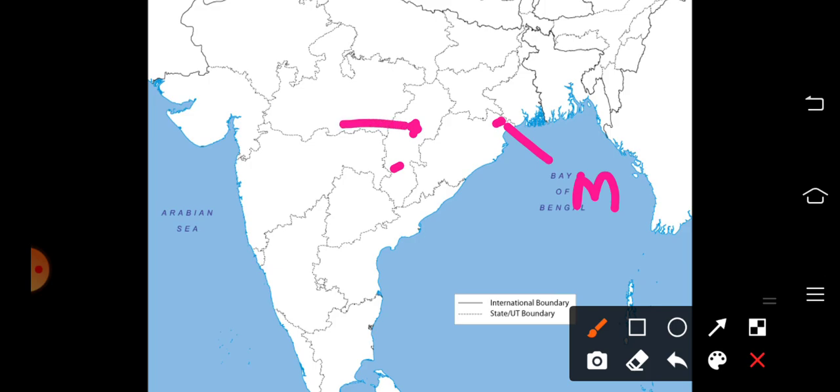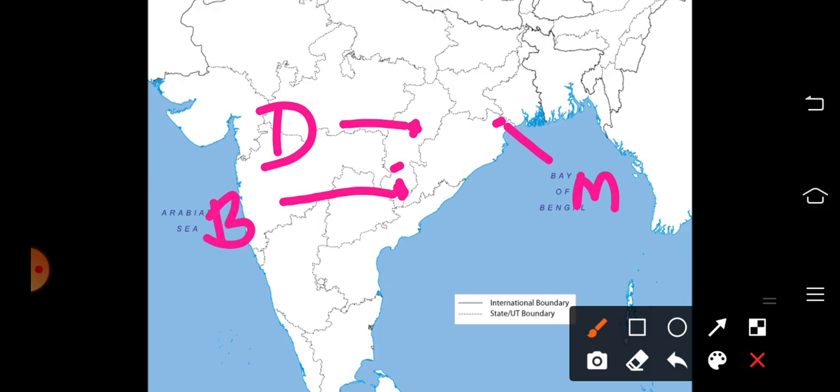This is Durg of Chhattisgarh. Then the next one is Bailadila of Chhattisgarh. It is somewhat here in the southern portion of Chhattisgarh. Bailadila. Okay, done. Shall we go to the next one?